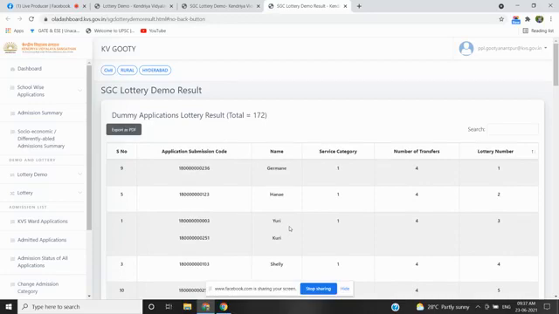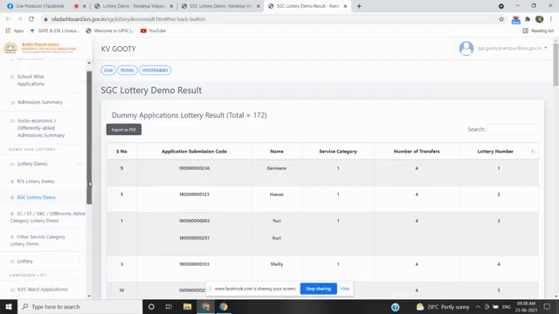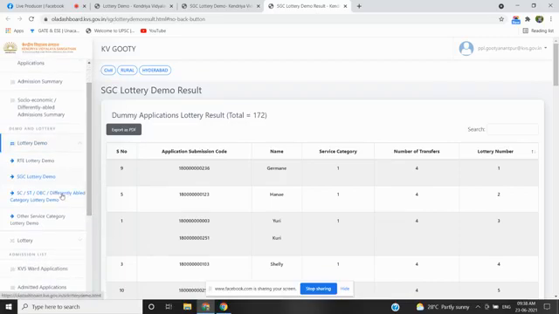See here, the serial number 1, 2, 3 is now shuffled to serial number 9, 5, 1, 3, 10. This random selection is being done by the software. So the first 2 students will be given admission under SGC. Next, under lottery demo, I am going for SC, ST, OBC differently abled category lottery demo.